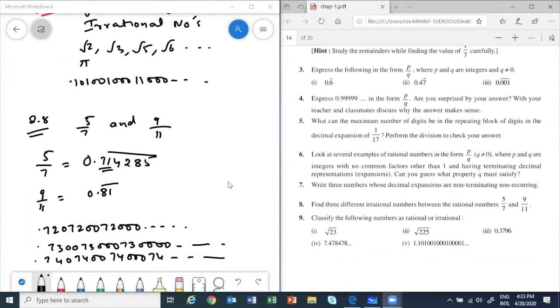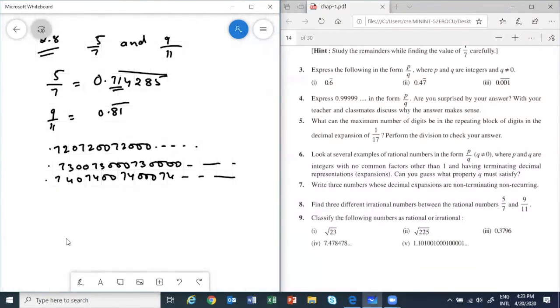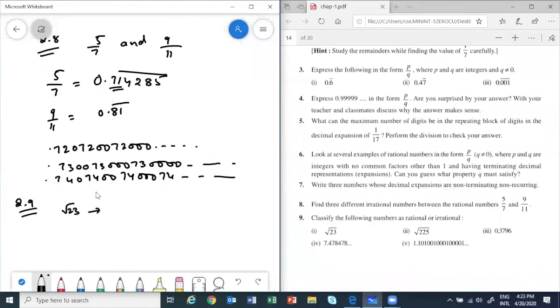Okay, let's move to the next one. I hope you noted it down. Okay, let's go to question number 9. See, classify the following numbers as rational or irrational. Root 23, rational or irrational? All of you write.